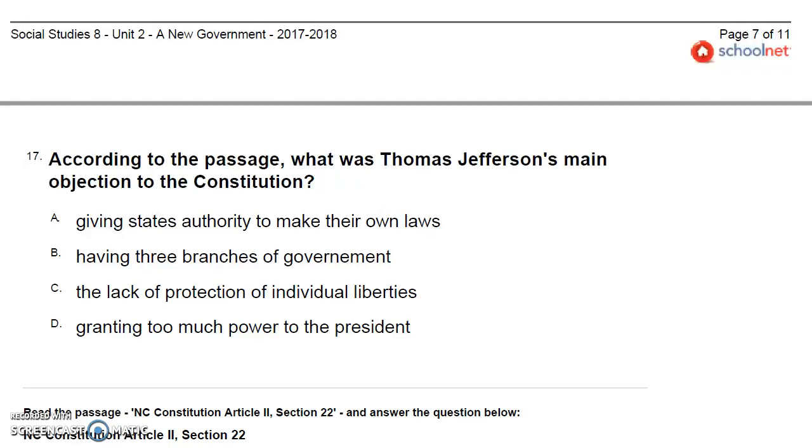According to the passage, what was Thomas Jefferson's main objection to the Constitution? A. Giving states authority to make their own laws. B. Having three branches of government. C. The lack of protection of individual liberties. D. Granting too much power to the president.